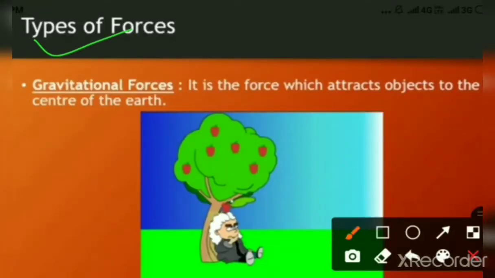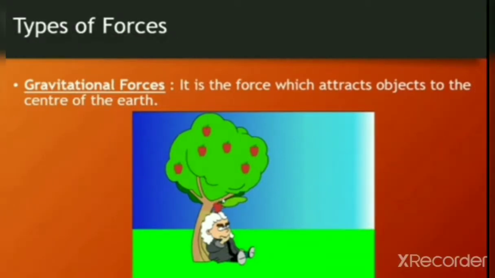Next is types of forces. Here are so many types of forces. First one is gravitational force. It is the force which attracts objects towards the center of the earth. Okay, students? Gravitational force is that force which attracts all the objects towards itself. Gravitational force of an object is more if it has more weight. And also, the gravitational force of attraction between two objects is more if they are very close or near to one another. And it decreases as the distance between two objects is more.